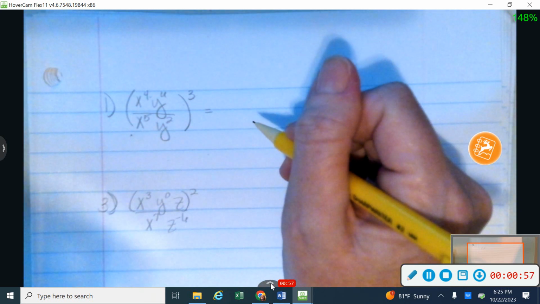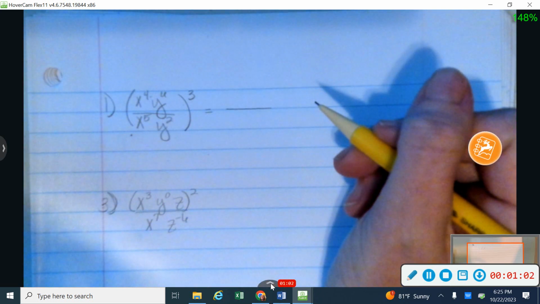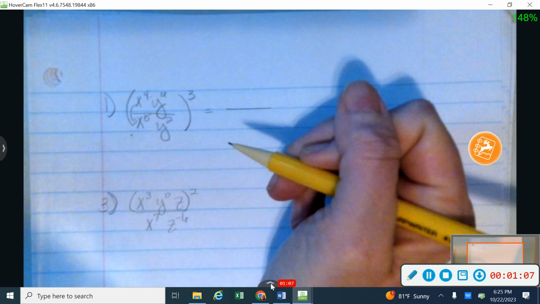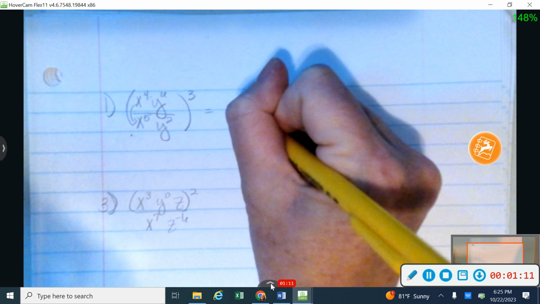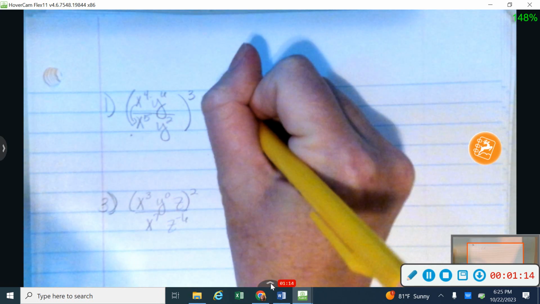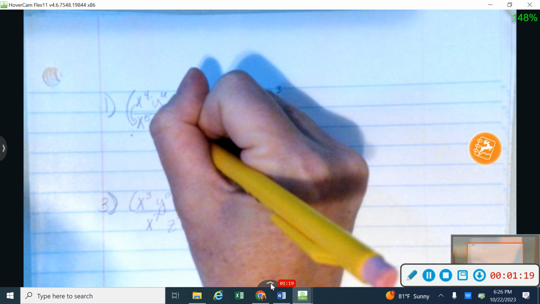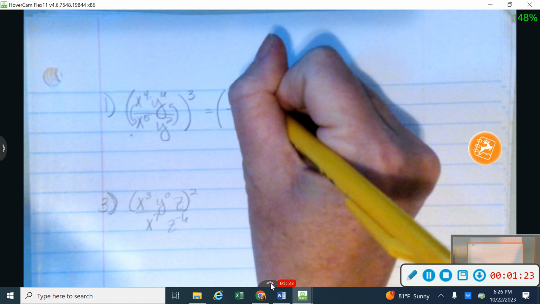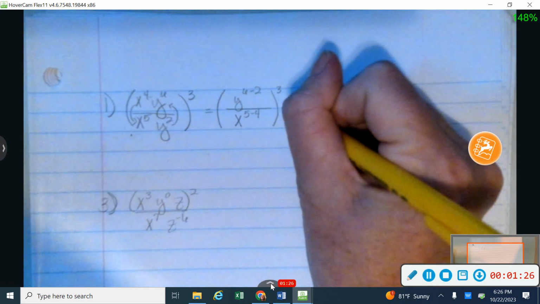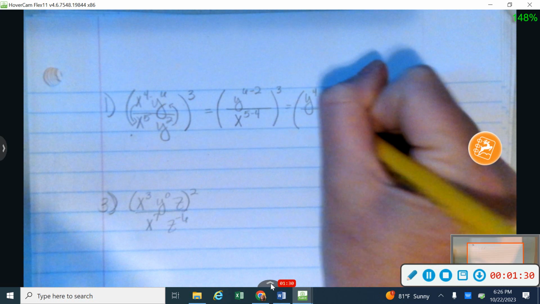My exponent rules tell me that if I have something that has the same base, I can subtract my exponents. I'm going to go towards my bigger exponent. So in this case, I'm going to subtract my x's down. That's going to give me x to the 5 minus 4 power, or you can just write that as a 1, but I wanted to show you my work here. And then I'm going to subtract my y's towards my bigger power, which the 6 is bigger than the 2, so that's y to the 6 minus 2 power. All right, so up there on the top, that's going to be y to the 4th power.